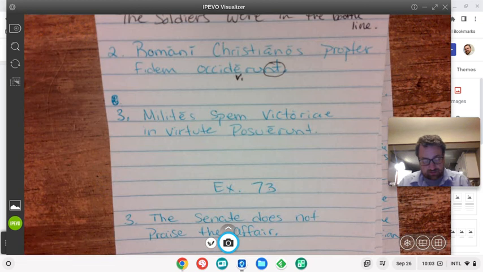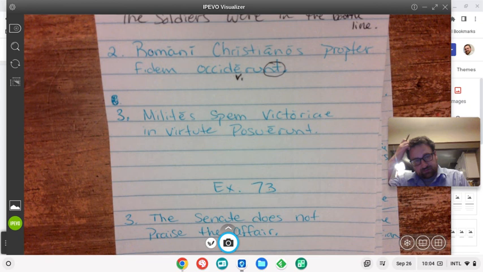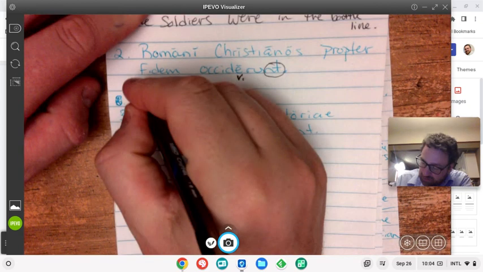So occiderunt means killed. I'm not going to make you wait for me to find it, but I am kind of curious where that showed up. I don't really recall a place where occiderunt showed up, and I'm just kind of looking for it. Oh, there it is on page 47. Occiderunt showed up on page 47 in the 3rd declension. Okay, so this means the Romans killed.